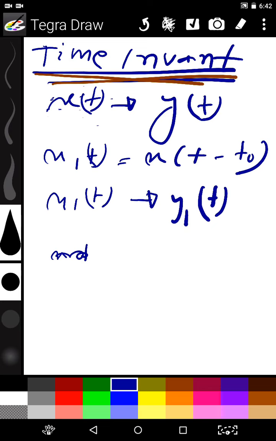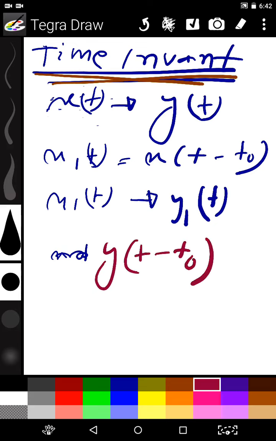Now we will delay y(t) by t0 amount of time.